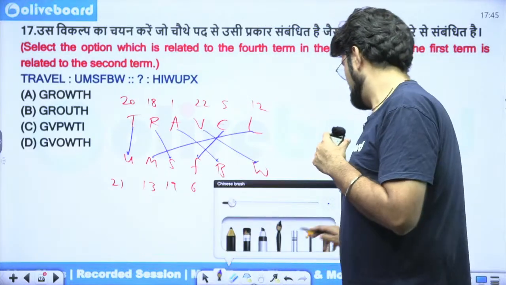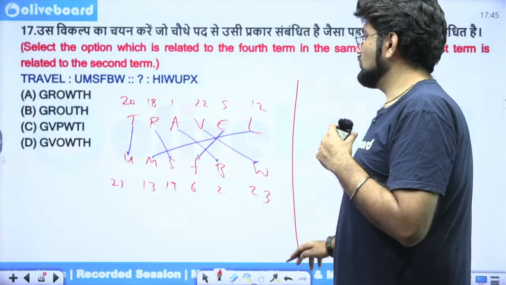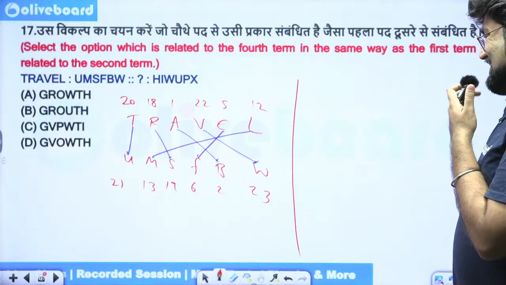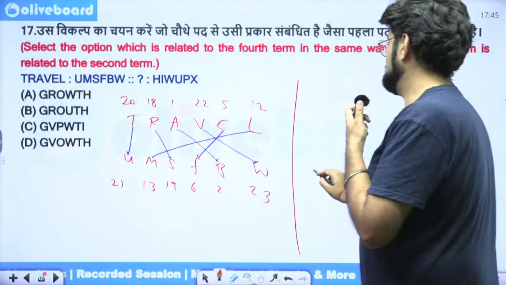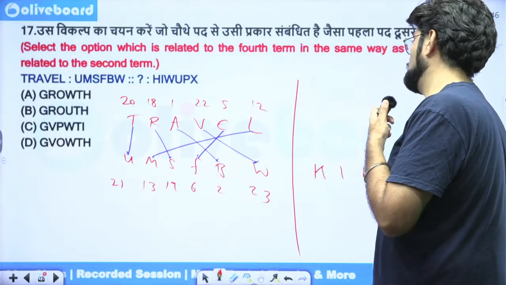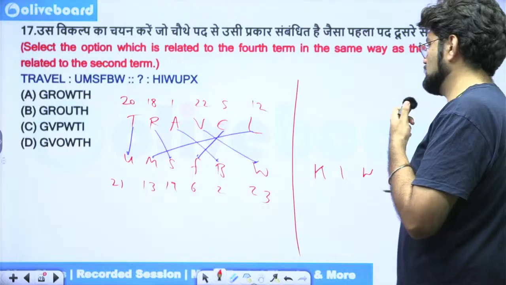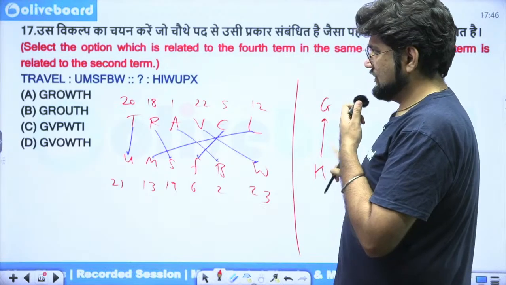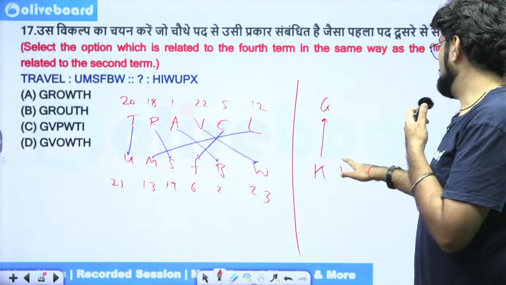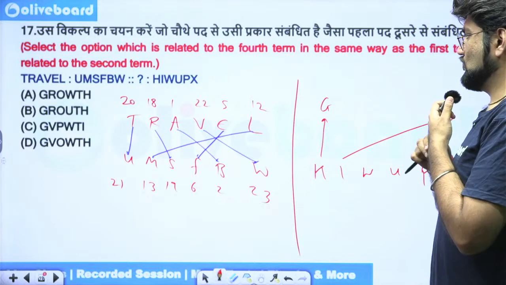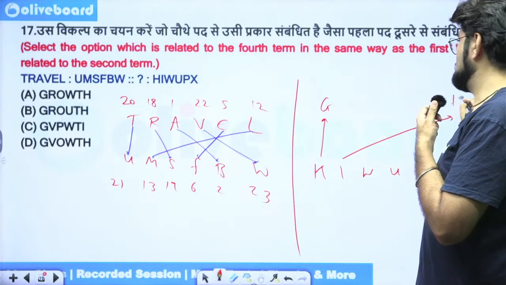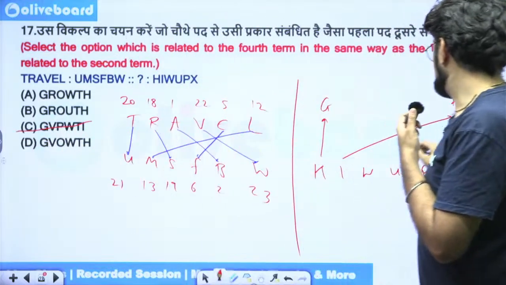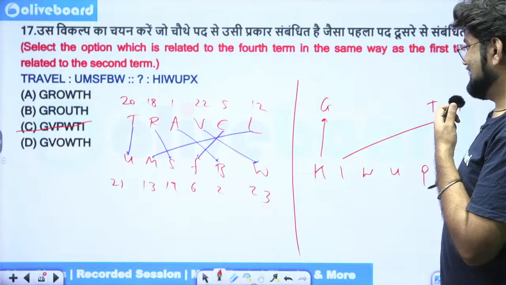Okay, let's see if this works here. So HIWUPX. HIWUPX. So this has to be minus 1, that is G. Everything starts with G. This will go in the end. So minus 1 again. So that's 8. So it ends in H. So this is gone. Now previous to that is T only. So let's not think about that. That is this one.